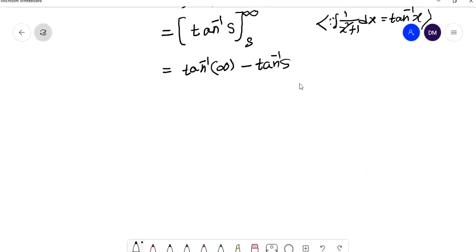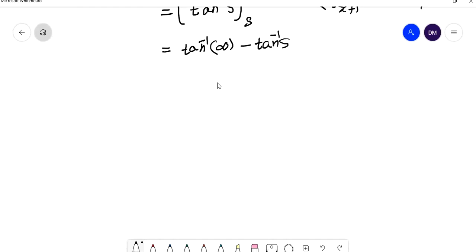But what is the value of tan inverse of infinity? Tan inverse of infinity is pi by 2, minus tan inverse s. So this is equal to pi by 2 minus tan inverse s, which is nothing but cot inverse of s. This is the value of L of sin t by t.